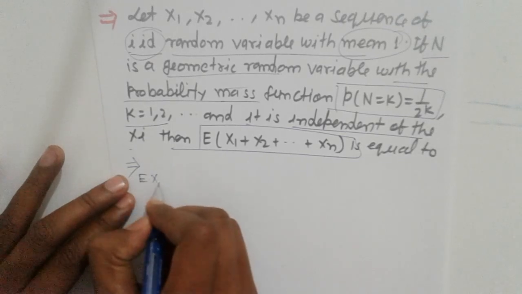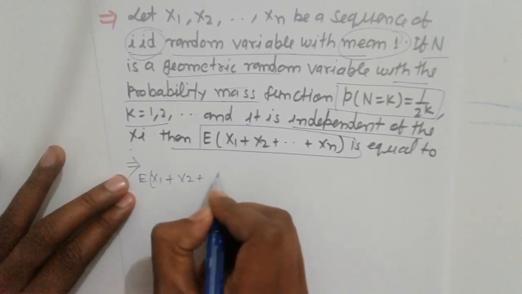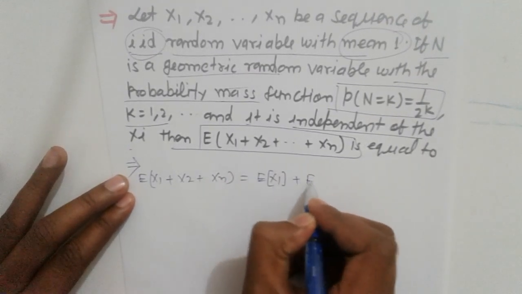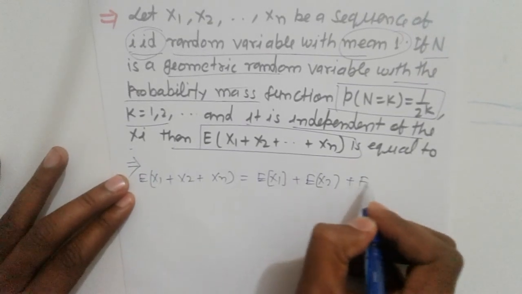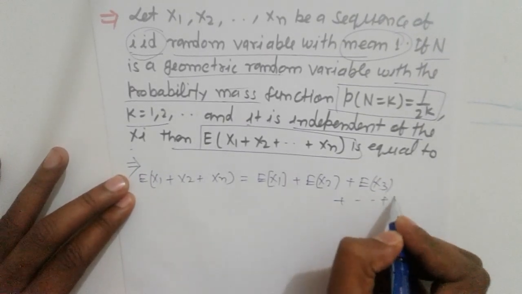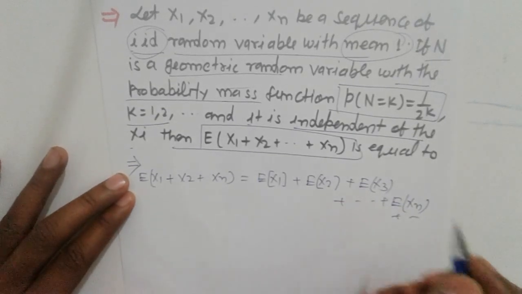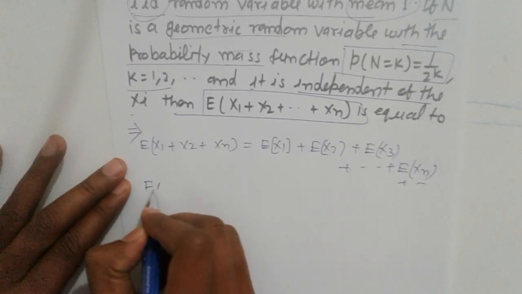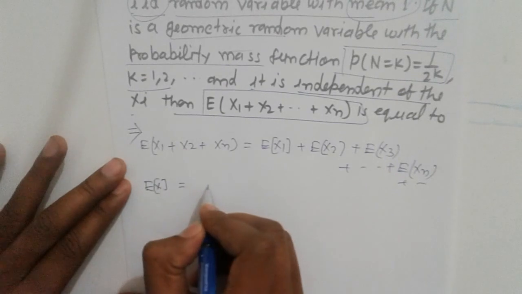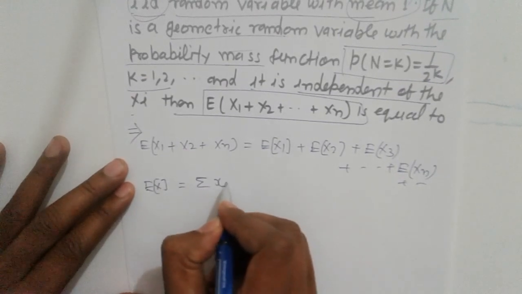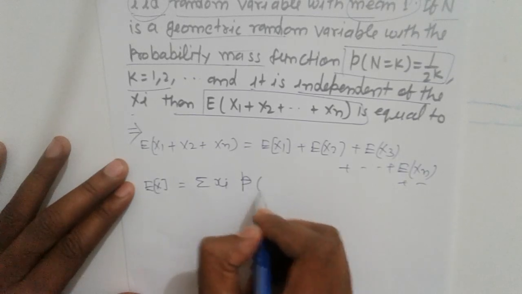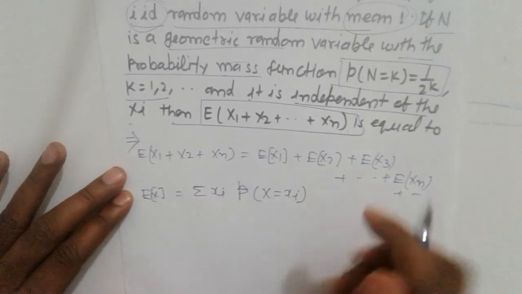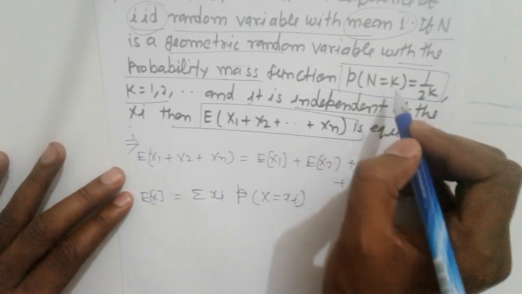So it can be written as E[X1 plus X2 plus Xn] equals E[X1] plus E[X2] plus E[X3] plus E[Xn]. First, everyone knows what E[X] is: the summation of xi times the probability of X equal to xi. So for X1, the probability of k equal to 1 is given.